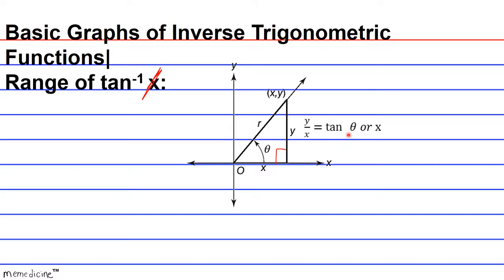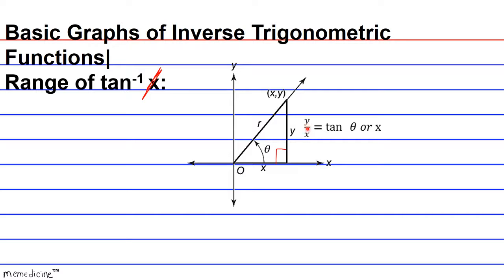All right, so this angle is in standard position, and therefore the tangent of theta is equivalent to the y-coordinate, or the opposite side, the side opposite of theta, divided by the x-coordinate, or the side beneath theta.